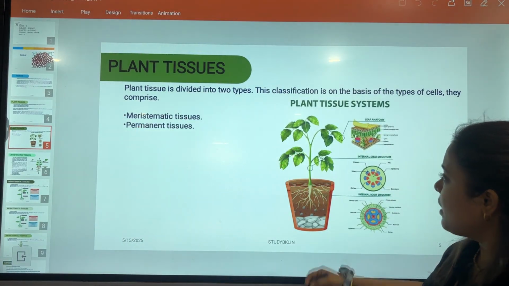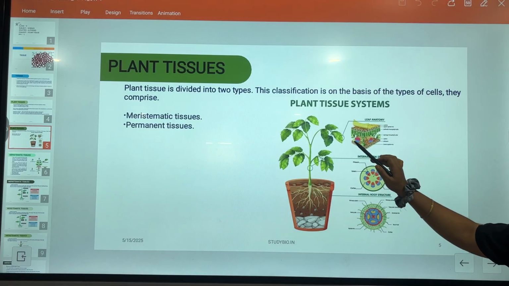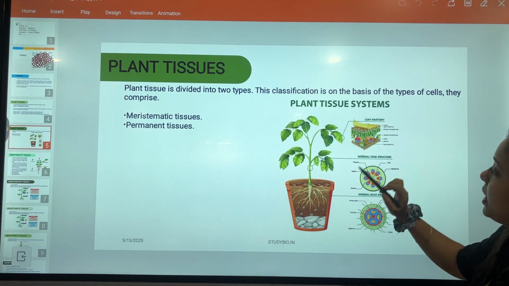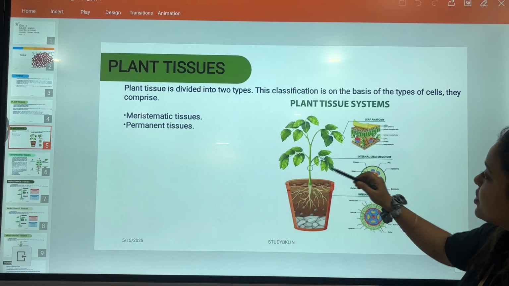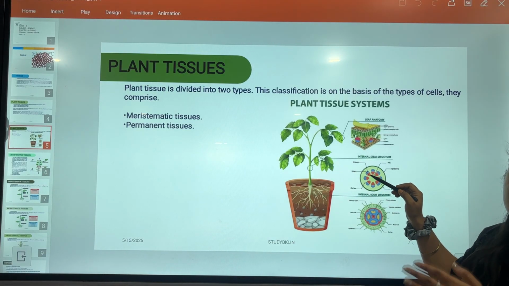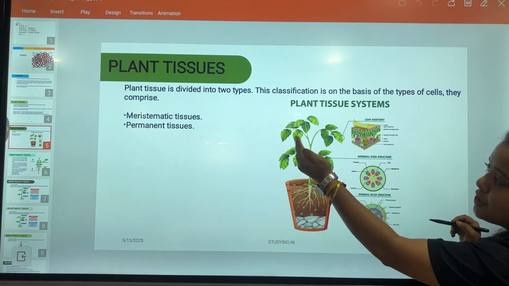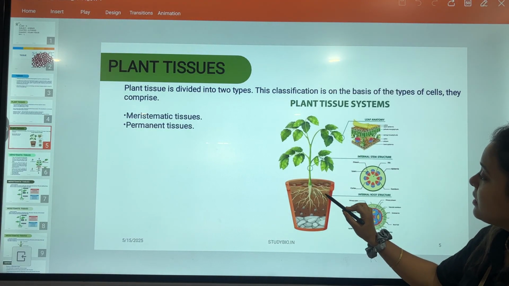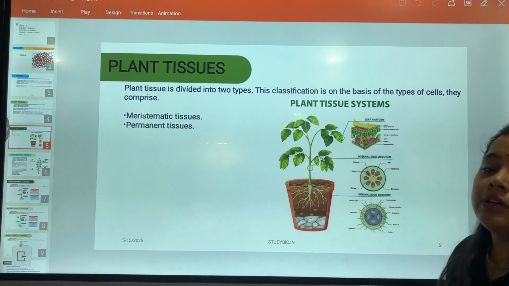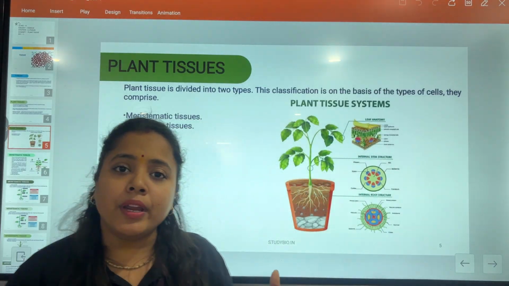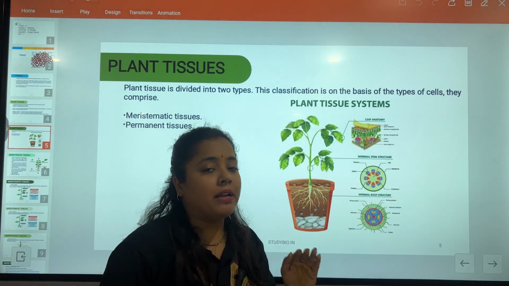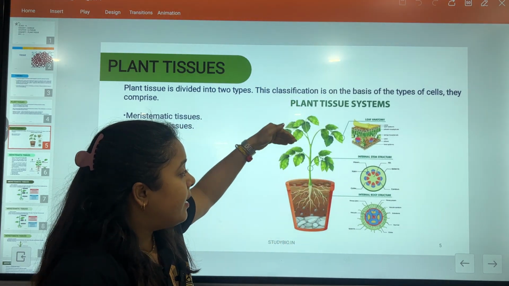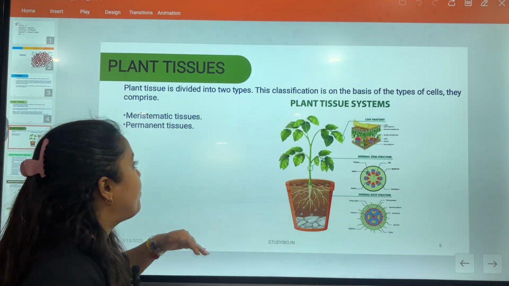Fine. Here's the structure where you can find the tissues which are found in the leaf. We learn it in the leaf anatomy. The stem structure is where we have to learn about the meristematic tissues and permanent tissues, xylem and phloem and parenchyma and all. And this is the root structure where we also learn about the root. We are not going into that much depth, but I'm going to tell you the basic details of the tissue which is present in leaf, in stem and in roots, right?